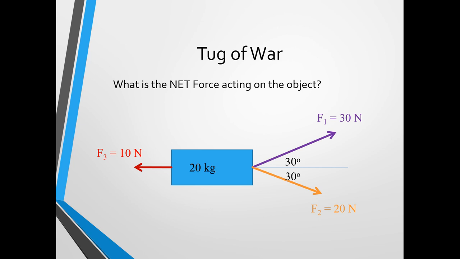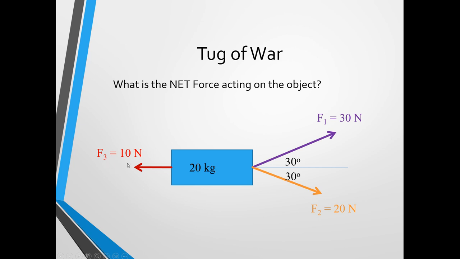A slightly more complex example. Consider an object of 20 kilograms that is experiencing a tug of war by 3 different people. So we've got person 1, which is force number 1, pulling with a force of 30 newtons towards the right and 30 degrees up. We have person number 2, force number 2, pulling with a force of 20 newtons, and they are pulling right with 30 degrees down.